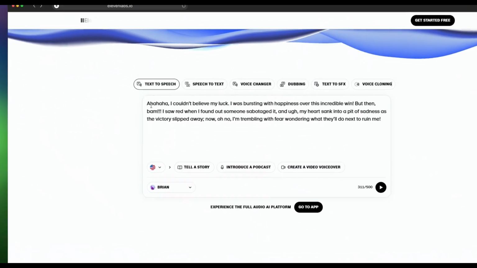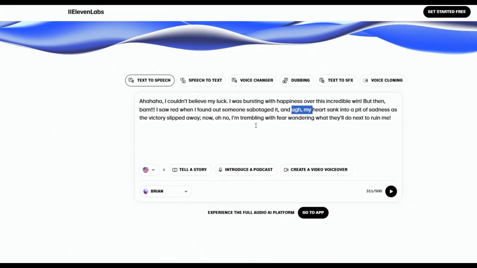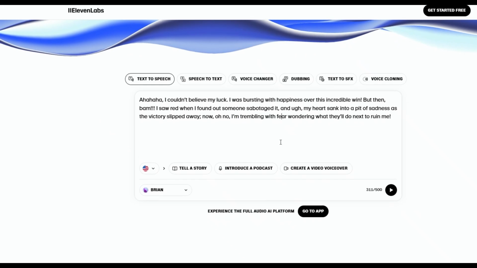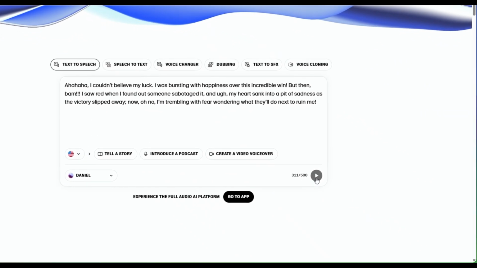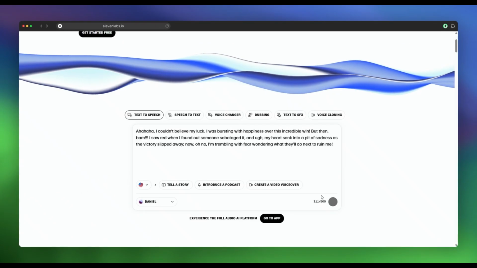Let's try another. We will also switch actors on both platforms this time. Again, we're testing a big emotional swing, ranging from happy, fearful to sad. Let's start with ElevenLabs again.